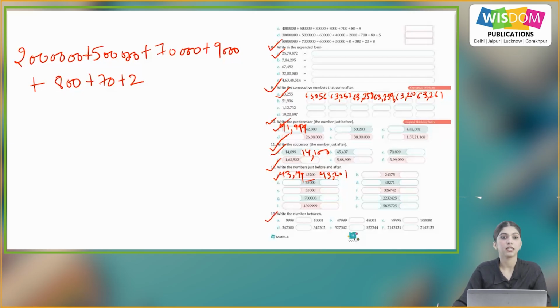Question number 13. Write the number between. A part. So the number will be 10,000. So similarly, you will do the rest of the parts on your own.